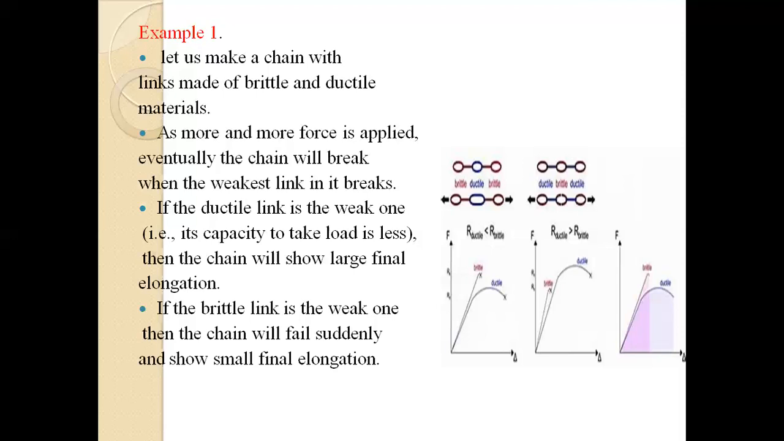breaks. If the ductile link is the weak one, then the chain will show a large final elongation. Instead, if the brittle link is the weak one, then the chain will fail suddenly and show small final elongation. Therefore, if we want to have a ductile chain, we have to make the ductile link the weakest link.